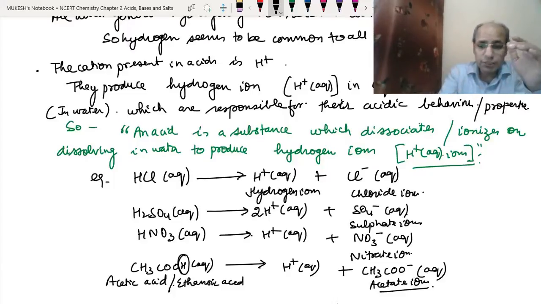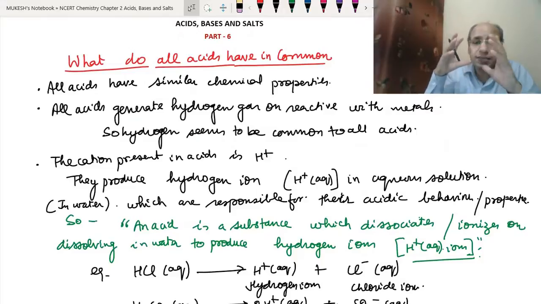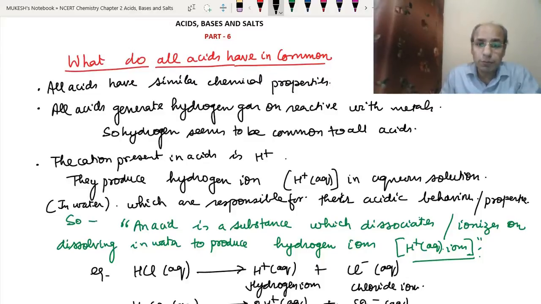Clear? So now let's repeat. All acids have similar chemical properties, as we have learned: acid-base neutralization, reaction with metals, reaction with metallic oxides, and reaction with carbonates and metal hydrogen carbonates. They all have similar chemical properties. So this is one common thing in acids. The second thing: all acids generate hydrogen ions when they react with metals.